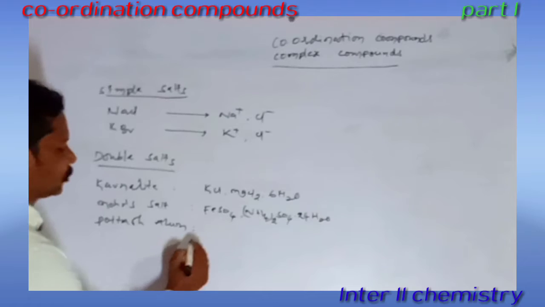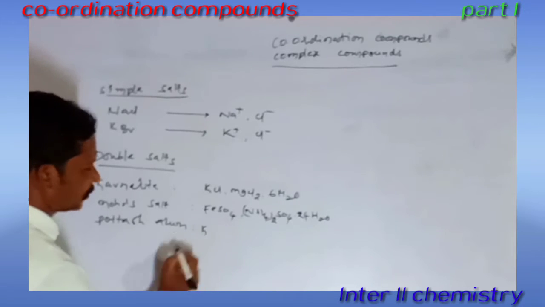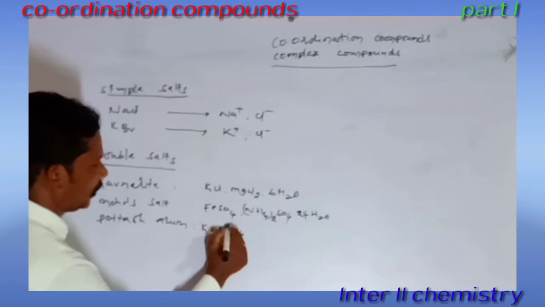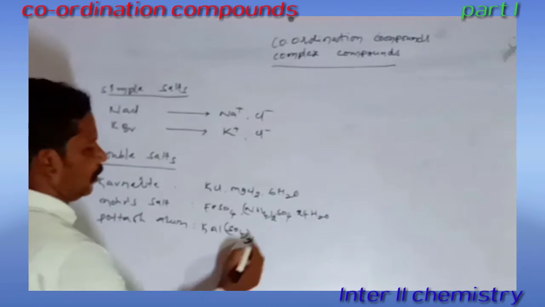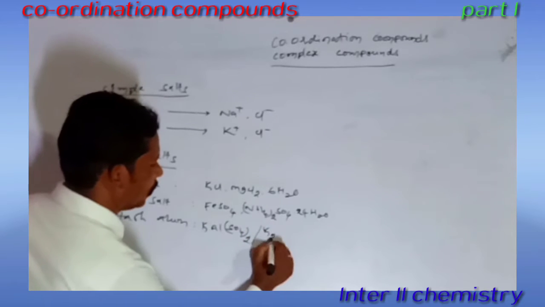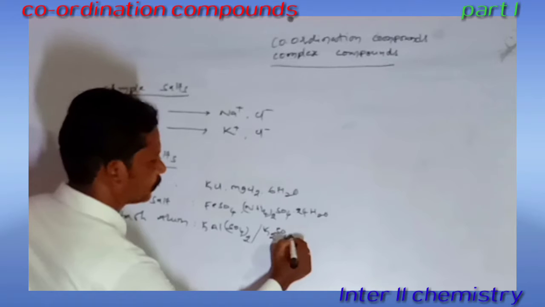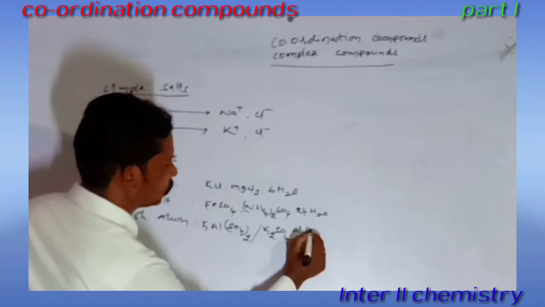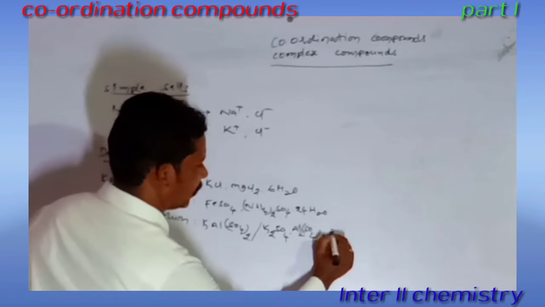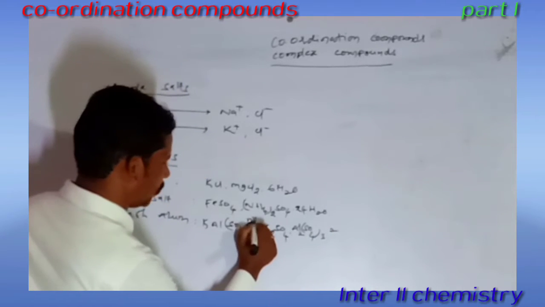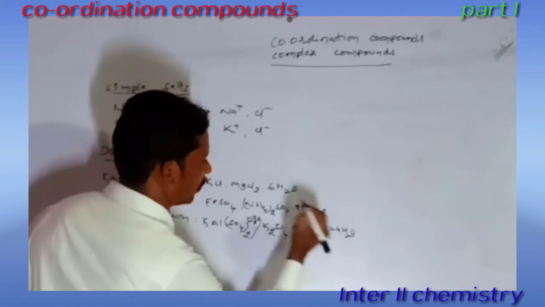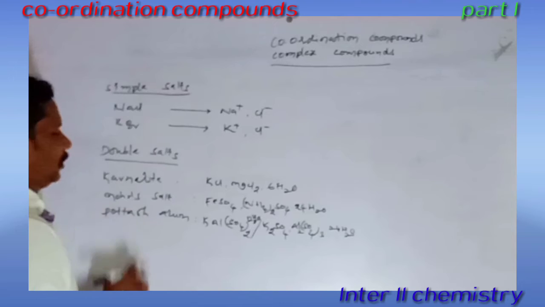The other one is potash alum. We can write it as KAl(SO4)2.12H2O, or by multiplying by 2 we can write K2SO4.Al2(SO4)3.24H2O. So these are the double salts.